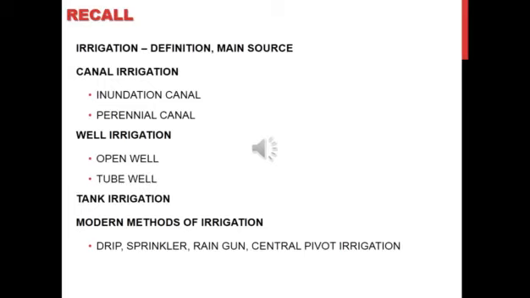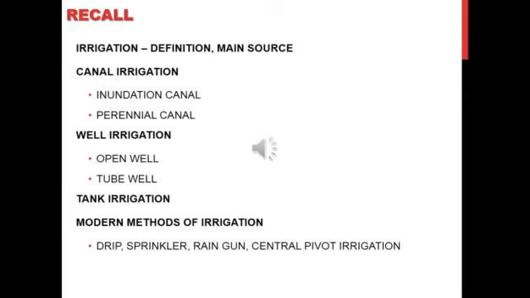Then we discussed well irrigation. A well is a vertical hole or trough excavated in the earth by human beings for bringing groundwater up to the surface. There are two types of well irrigation: open well and tube well. We discussed in which regions open wells and tube wells are commonly found. And then we discussed tank irrigation and why it is popular in peninsular India.